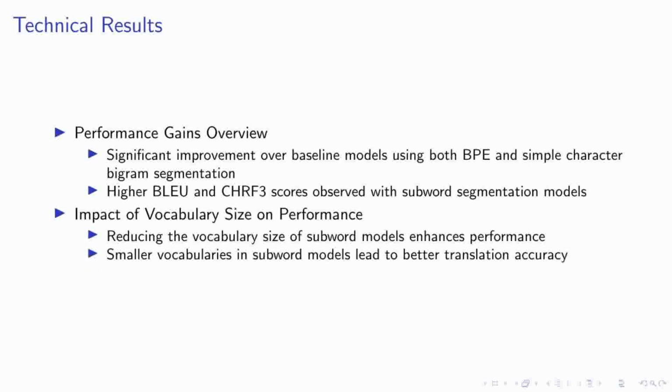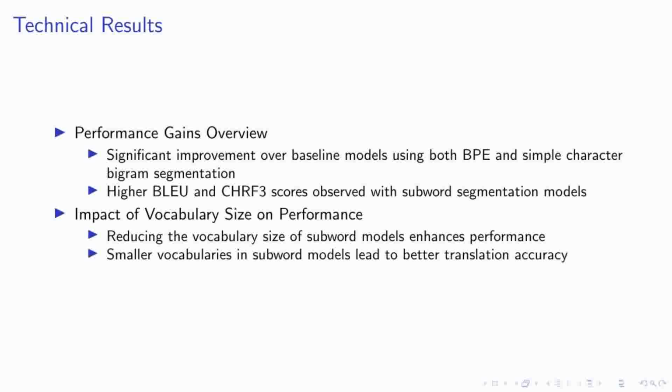Let's delve into the technical results of our study, where we observed significant performance gains. By employing both byte pair encoding and simple character bigram segmentation, our models demonstrated a notable improvement over the baseline models. This enhancement is quantified by higher BLEU and CHRF3 scores, which are critical metrics in evaluating translation quality.